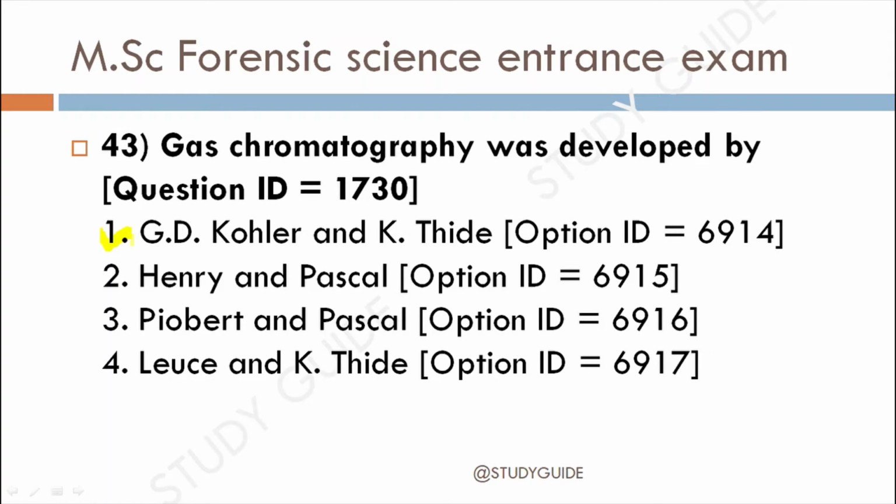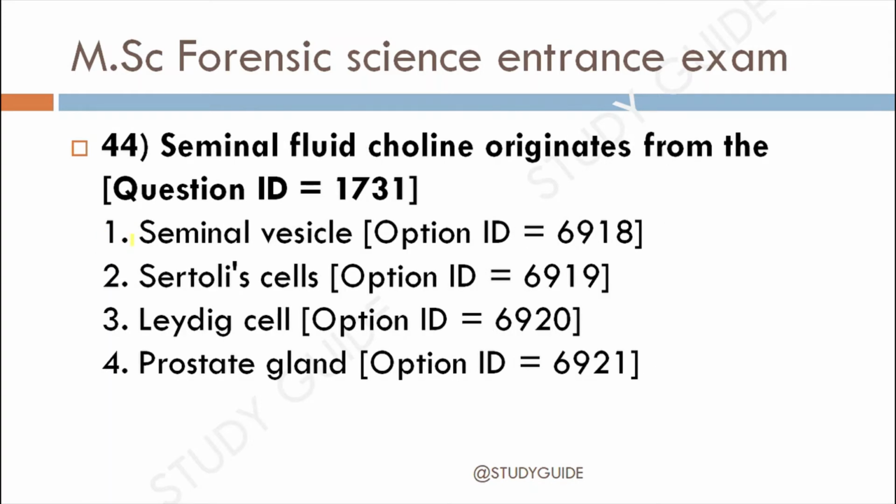Next question, question 44. Here the seminal fluid choline originates from 1. Seminal vesicle, 2. Sertoli cells, 3. Leydig cells, 4. Prostate gland. The correct answer for this question is option 3, that is Leydig cells.